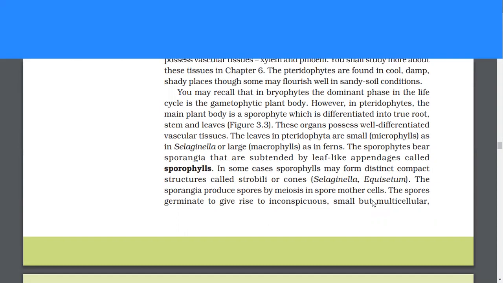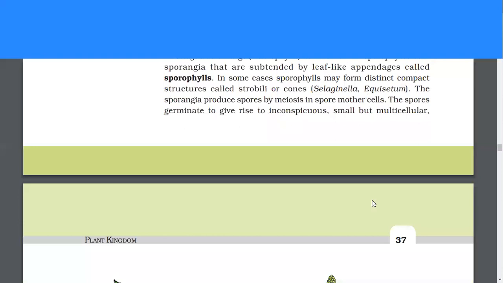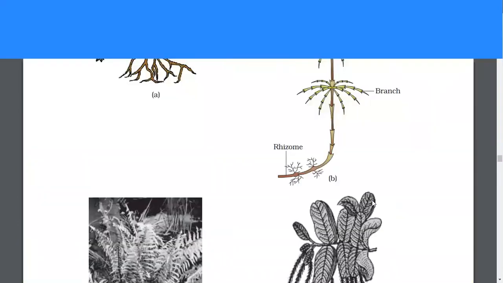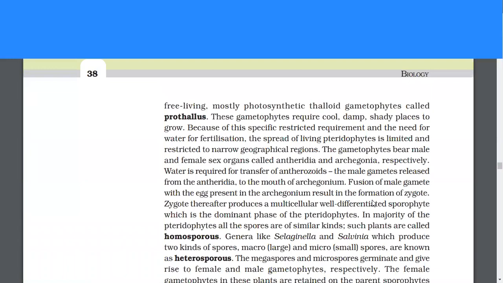The sporophytes bear sporangia that are subtended by leaf-like appendages called sporophylls. In some cases, sporophylls may form distinct compact structures called strobili or cones. The sporangia produce spores by meiosis in spore mother cells. The spores germinate to give rise to inconspicuous, small, and multicellular, free-living, mostly photosynthetic haploid gametophytes called prothallus.